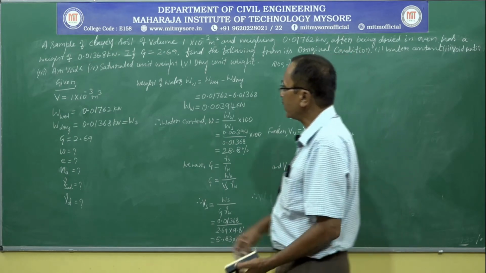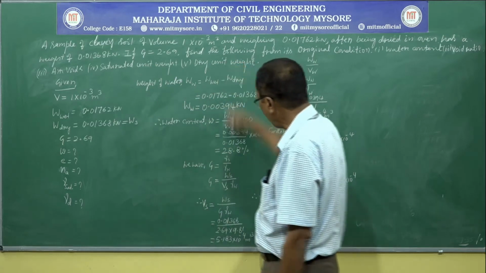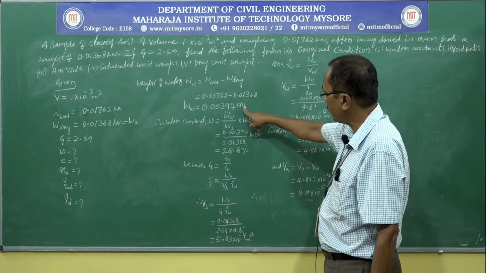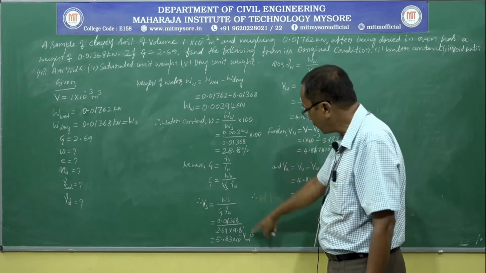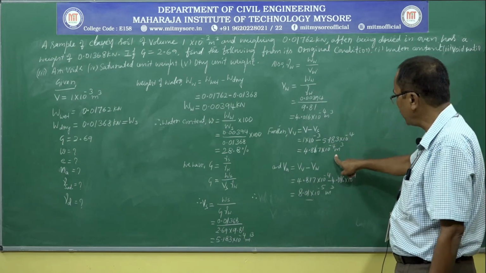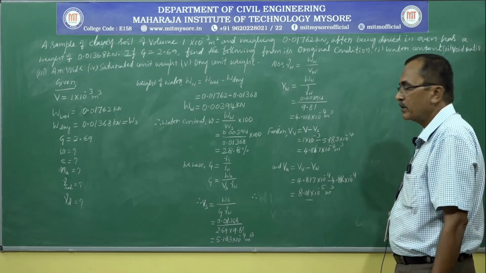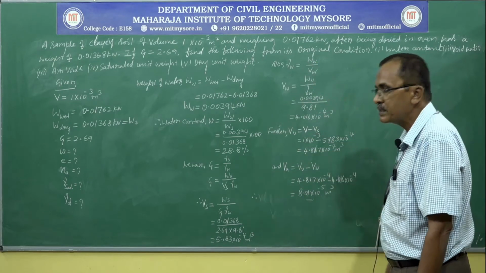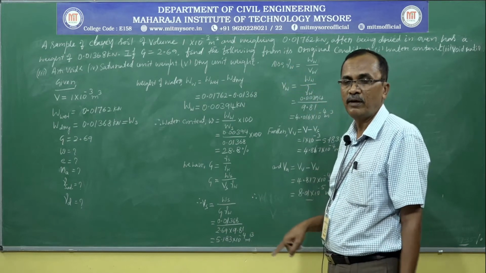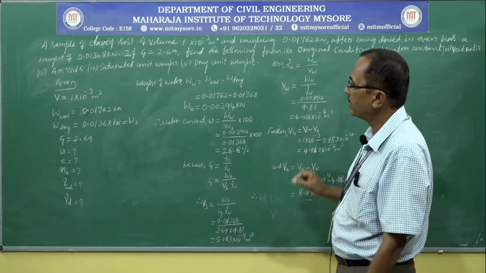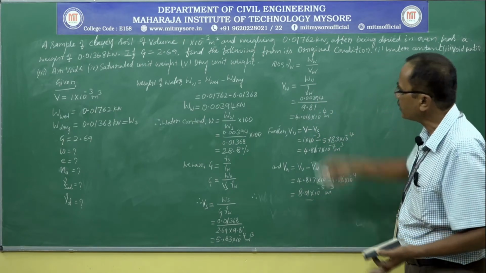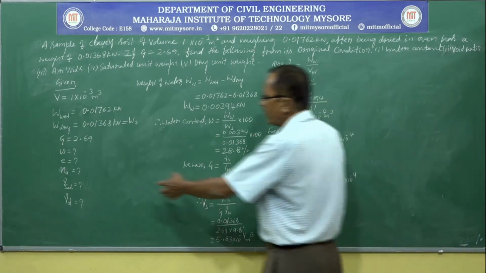See, only these values are given. We need to calculate all these values, that is water content, first weight of water, then volume of solids, then volume of water, next volume of voids, volume of air. To calculate all this you need to know the definitions of soil terminology which we obtained based on the phase diagram. Now next you can easily calculate the required values.